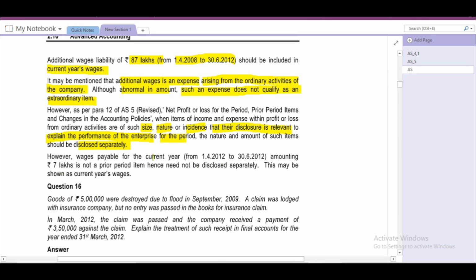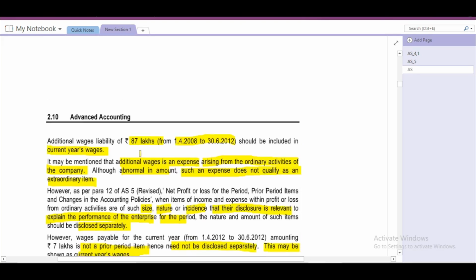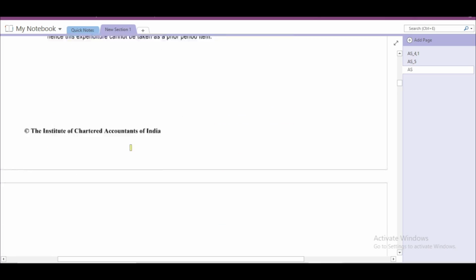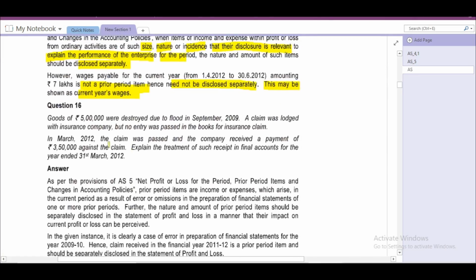However, wages payable for the current year 1/4/2012 to 30/6/2012 amounting to 7 lakhs is not a prior period item, hence need not be disclosed separately. This may be shown as current year wages. This is question number 15. Next, question number 16.